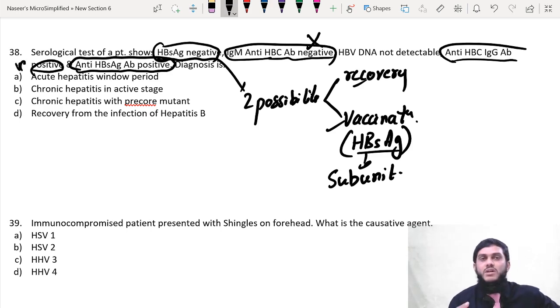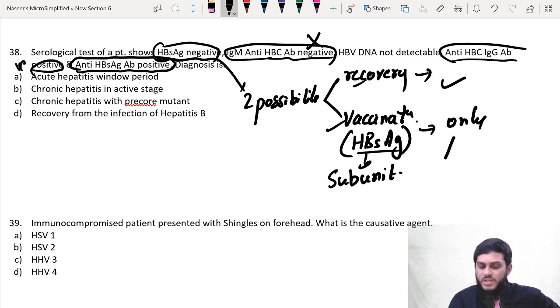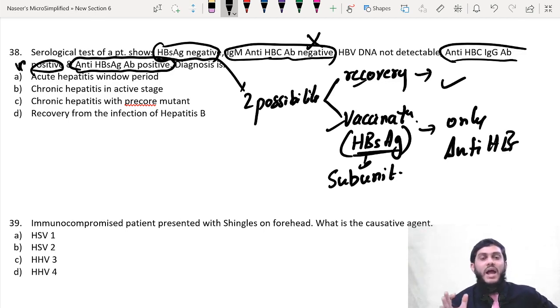That means if there is more than one antibody positive along with anti-HBs, if one or both of the other 2 antibodies are positive, that goes in favor of recovery. In case of vaccination, only anti-HBs will be there because the vaccine contains only HBsAg. If there is any other antibody present, that will not favor vaccination; that will go in favor of natural infection, because in natural infection all three antibodies will be there: anti-HBs, anti-HBc and anti-HBe.